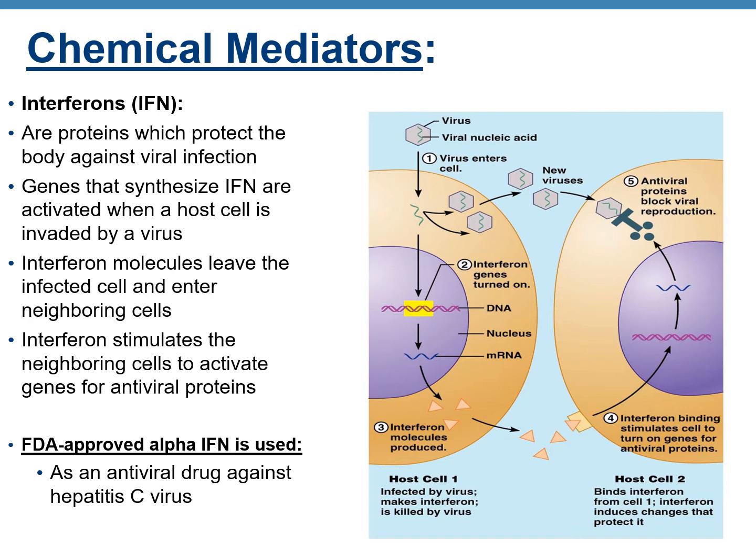The interferon proteins leave the cell that has been attacked by the virus. They go and warn the neighboring cells. The neighboring cells have receptors for interferons, and the interferons bind to those receptors, and immediately the neighboring cells receive the message that this cell is dying because of a viral infection, and they immediately make antiviral proteins that block the virus from reproducing in this new cell. The FDA has approved an interferon, alpha interferon, that is used as an antiviral drug against hepatitis C virus.